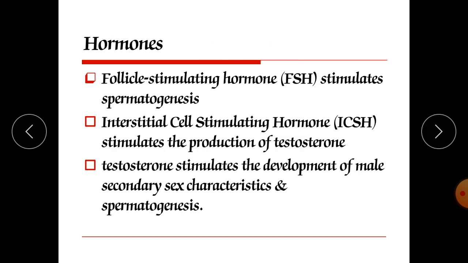Hormones. Follicle stimulating hormone stimulates spermatogenesis. So FSH is the hormone responsible for increasing the process of sperm production, called spermatogenesis. Interstitial cell stimulating hormone, ICSH, stimulates the production of testosterone. It is nothing but LH, luteinizing hormone. It is also responsible for production of testosterone. Testosterone stimulates the development of male secondary sex characters and spermatogenesis.